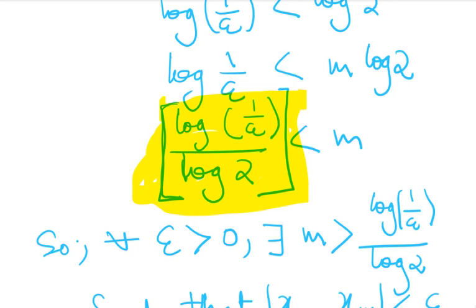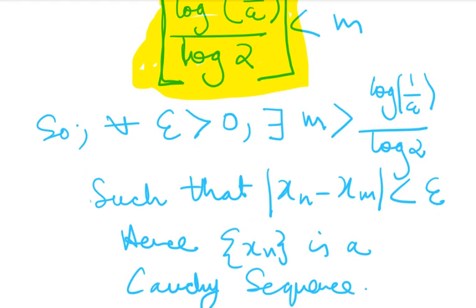That means you can get an epsilon greater than 0 and an m greater than that value, such that this condition will be satisfied. So this condition is already satisfied. That means xn is a Cauchy sequence.